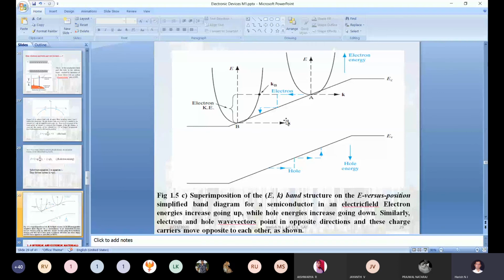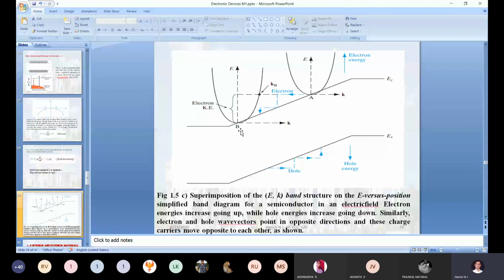Scattering effect. Due to the scattering effect, the electron moves from point A to position B, loses its energy in the form of heat, and finally drops to point B.